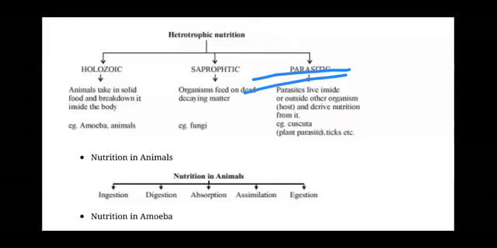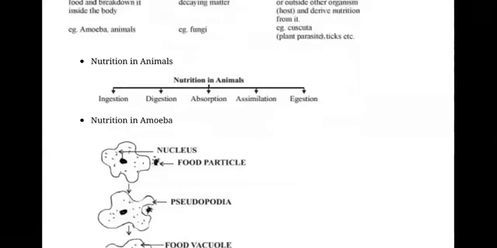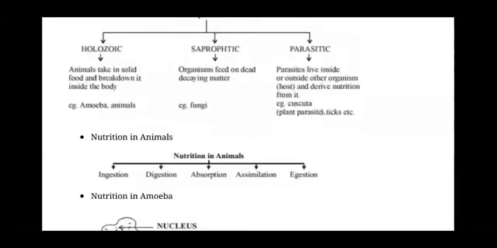So these worms are parasites because they suck nutrients from our small intestine, but they do not kill us. Okay, they never kill us. But if their number increases in our body, they can cause harm. Like we can have a disease called ascariasis after that.